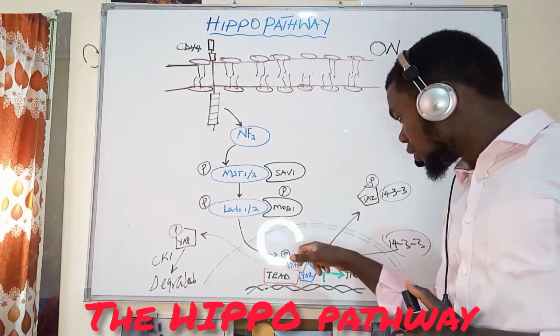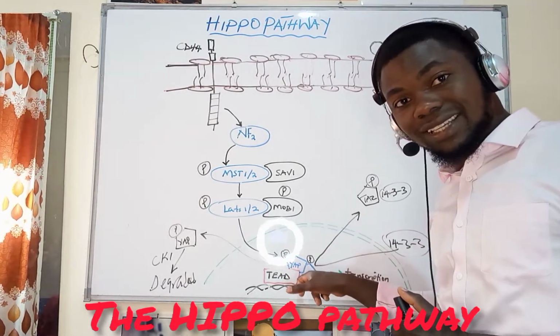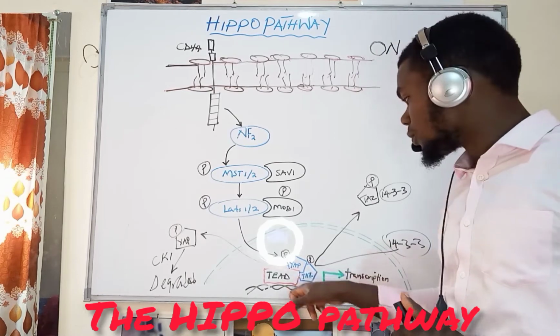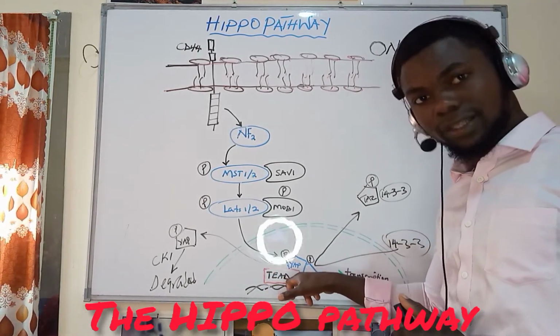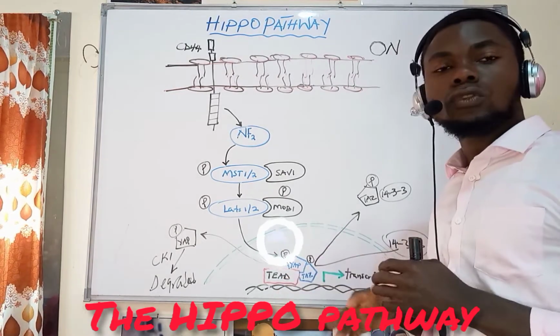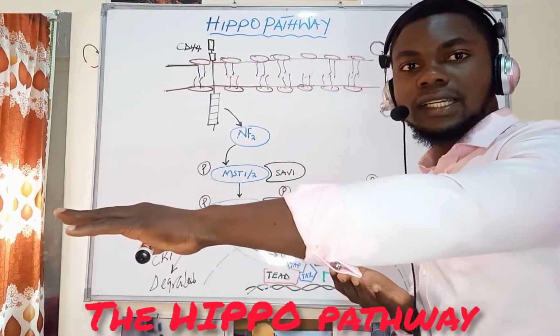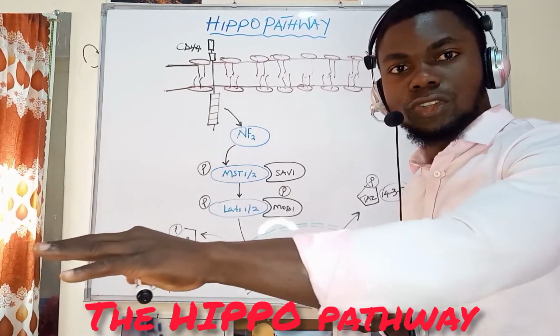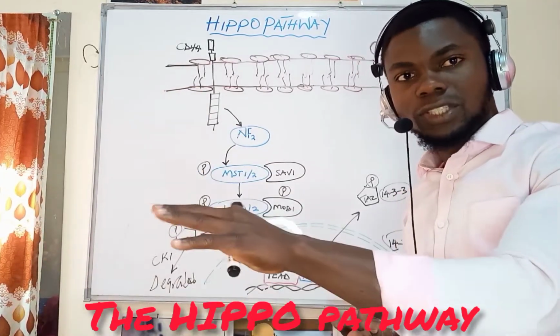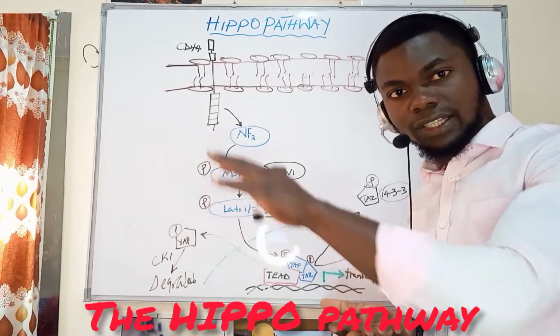So as these proteins are not phosphorylated, they are going to continue to bind to transcriptional enhanced associate domain and lead to continued transcription of proliferation genes which trigger proliferation, leading to what?